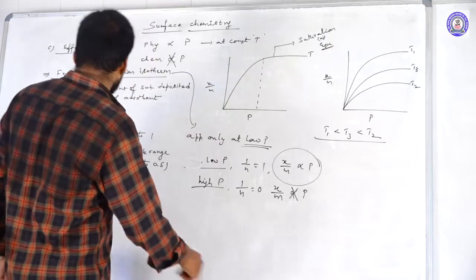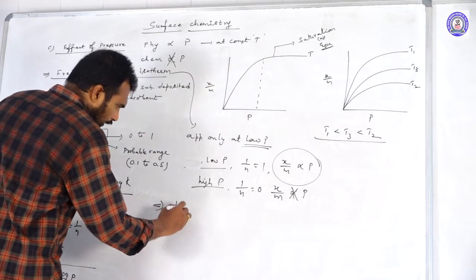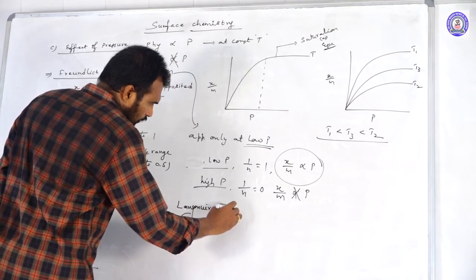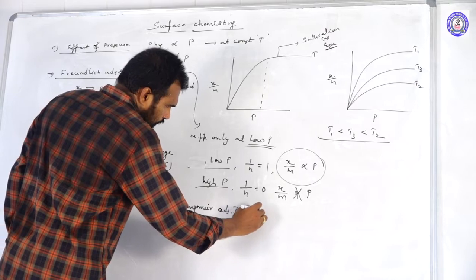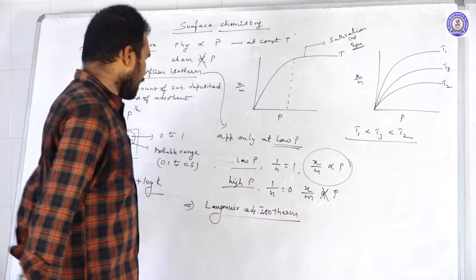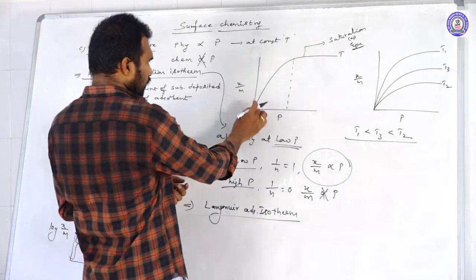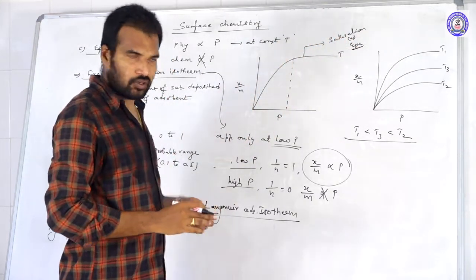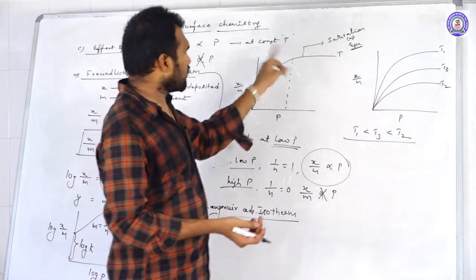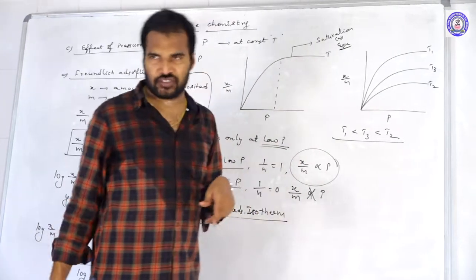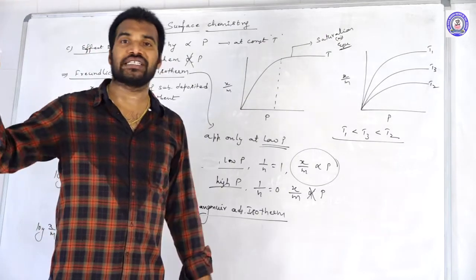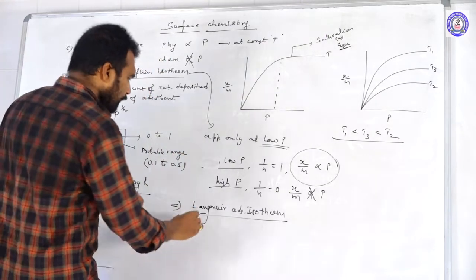To explain that, the next isotherm is what? Langmuir came, the Langmuir adsorption isotherm. According to Langmuir, up to a certain pressure, x by m value is directly proportional to pressure, but after a certain pressure, what happens? They come into the state of saturation. Now, saturation, I told you already, is the state of equilibrium. Now, at equilibrium,